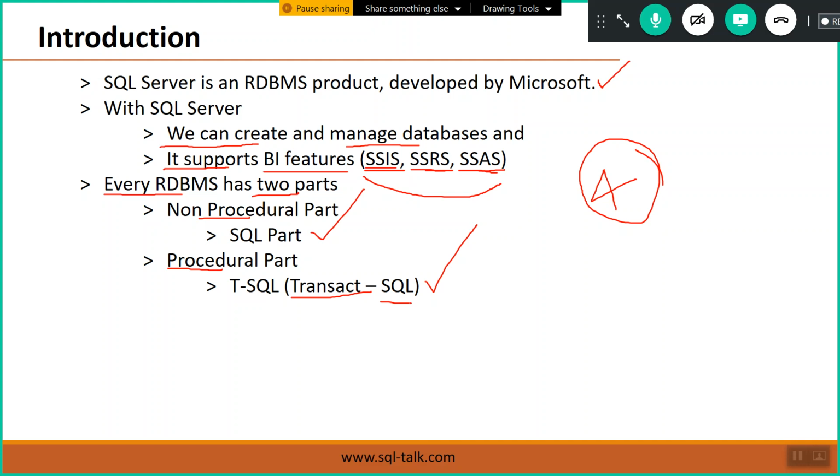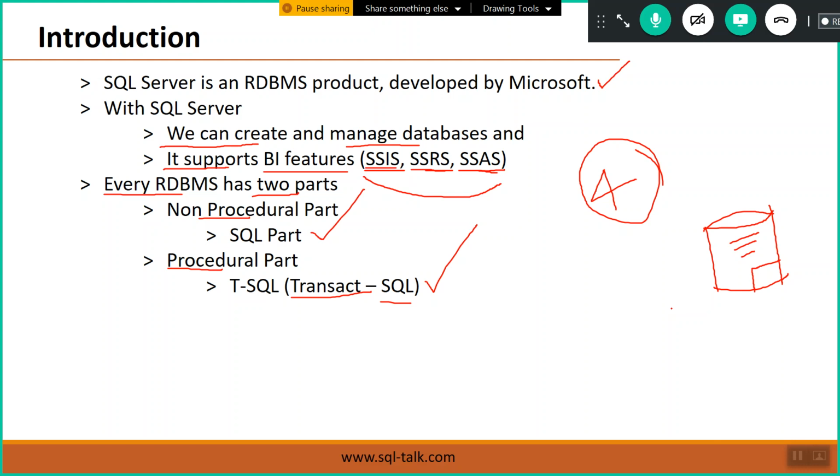Okay, so two parts are there. Every RDBMS has two parts. Why? Because in today's databases, remember, every database has data plus programs. 90% data is there in every database, and in general 10 to 15% programs are also there.